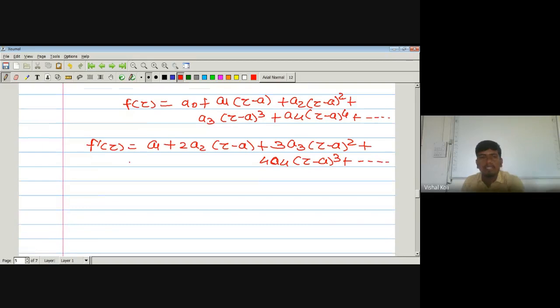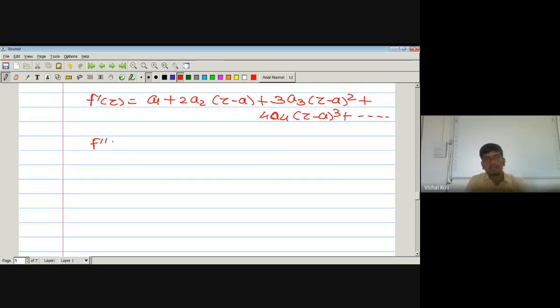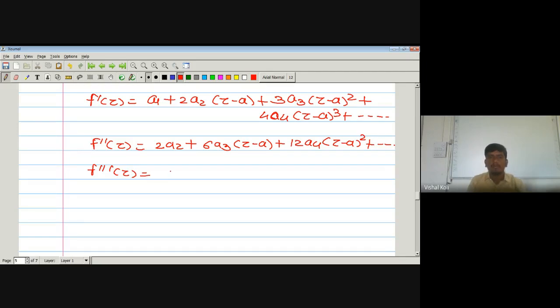Now, what is f double dash of z? Now a1 is constant, so it becomes 0. It is 2 times a2 plus 3 into 2, which is 6 times a3 of (z minus a), plus 12 times a4 of (z minus a) squared, and so on. And again, f triple dash of z: this constant term will be 0, so it becomes 6 a3 plus 12 into 2, which is 24 a4 (z minus a), and so on.